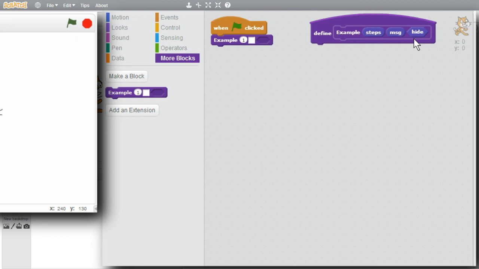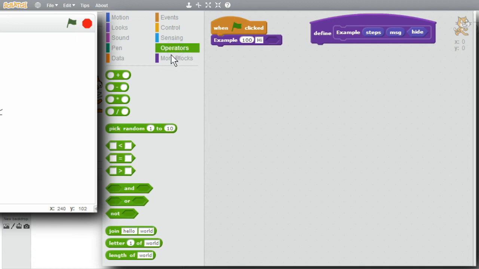For my first example of example, I'll change the 1 to 100. Give the simple little message hi. I'll need to pass a Boolean type. I'll go to operators. I'll use equal. I want it to hide the first time, so I'll pass it true. 1 equals 1 is true.